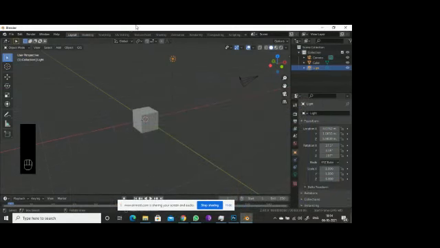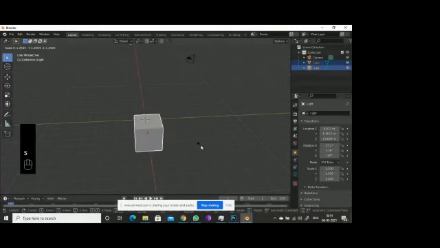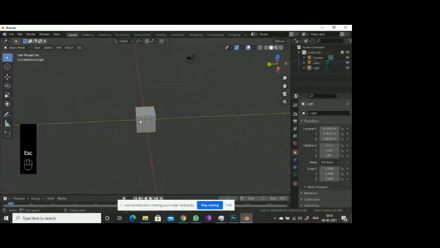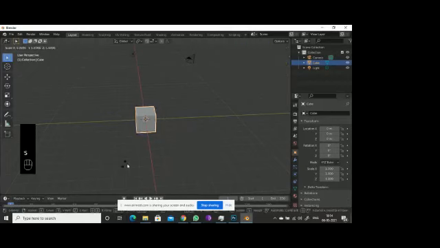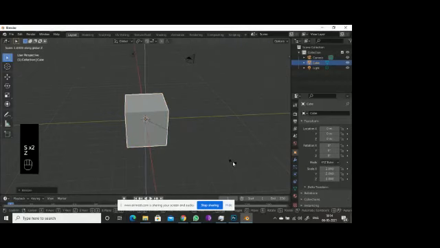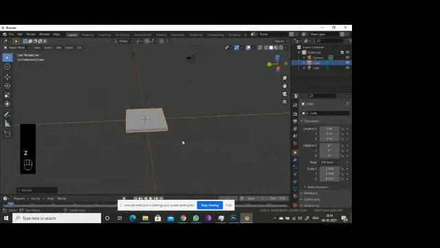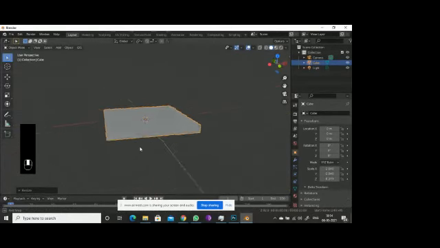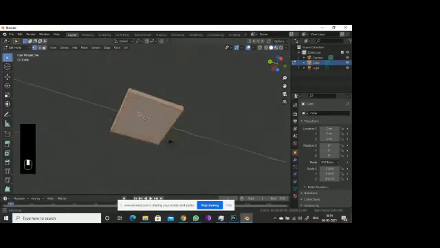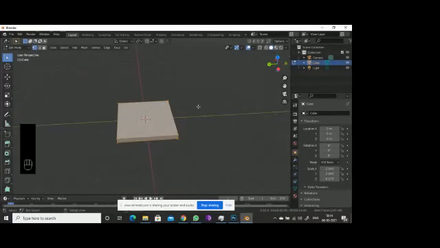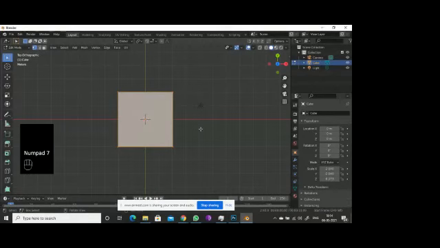First I'm selecting this cube. Press escape, only select the cube, and press S. It will scale, so I am pressing S Z. Now going to edit mode by pressing Tab. If I press numpad 7, it shows the top view. Then press Control R for loop cut.